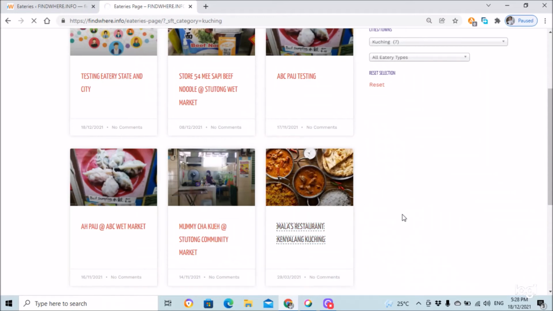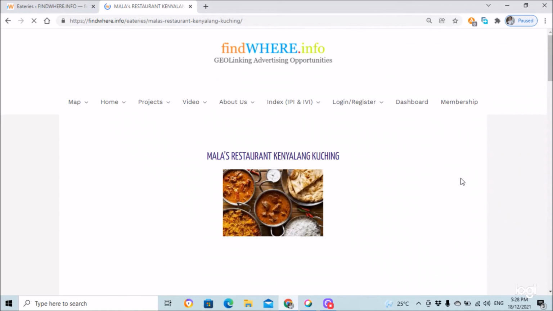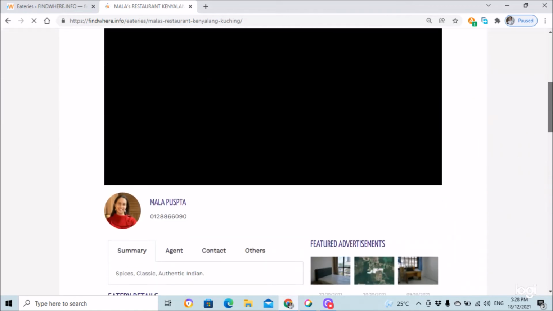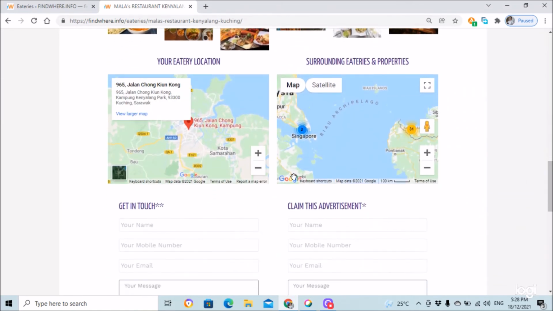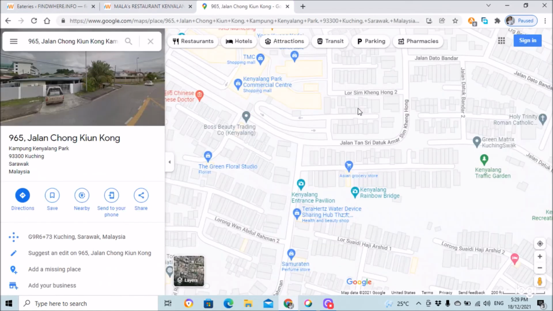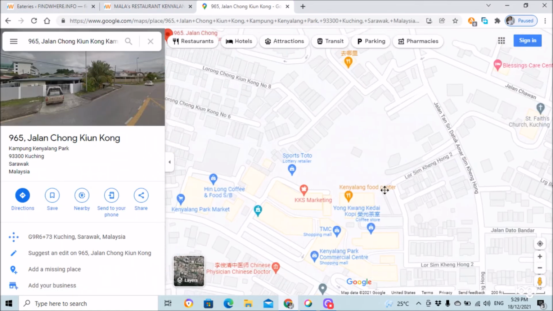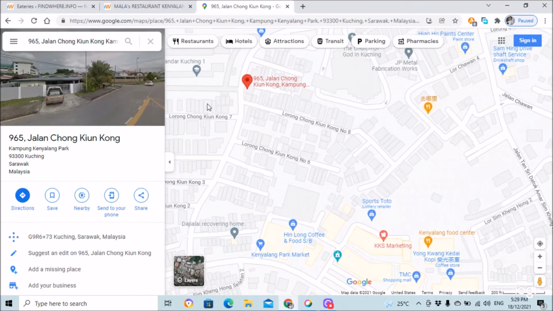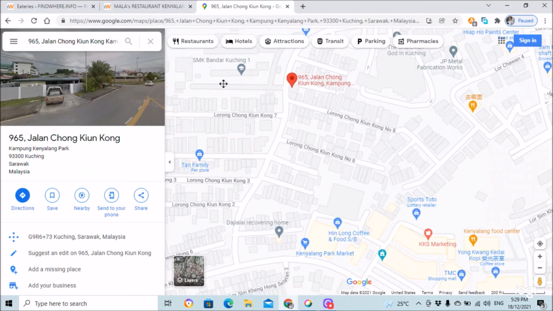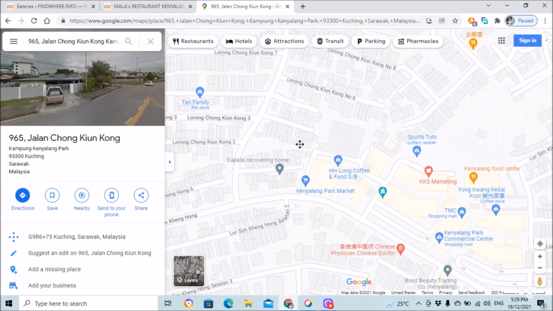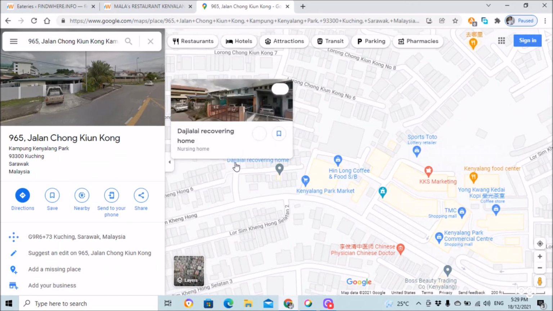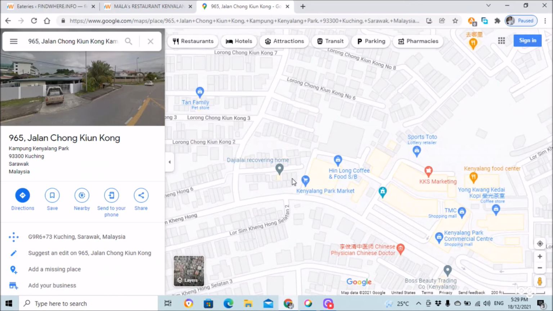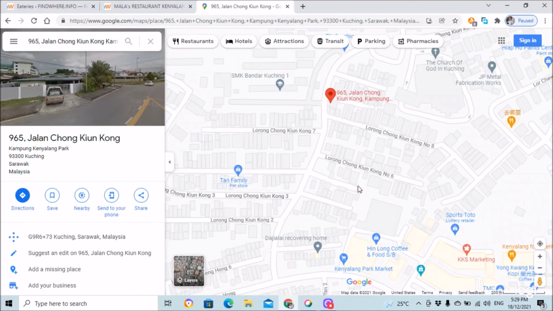The changes that we have made just now onto the map, we can verify in the map here, view larger map. Now we have moved the advertisement to here, Bandar Kuching, SMK Bandar Kuching. Earlier on it was here at Dajilai La Recovery Home. So you are able to change the address as you edit the advertisement.